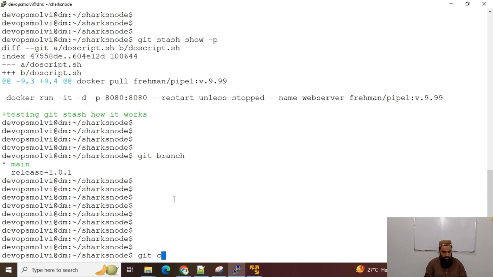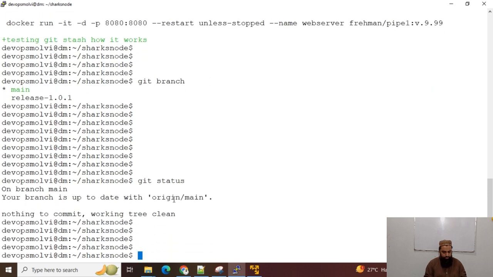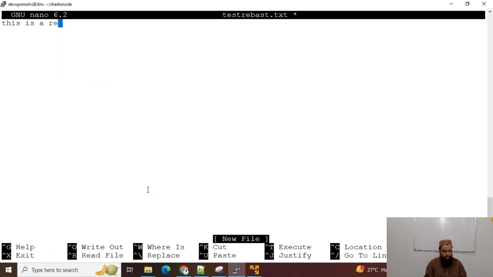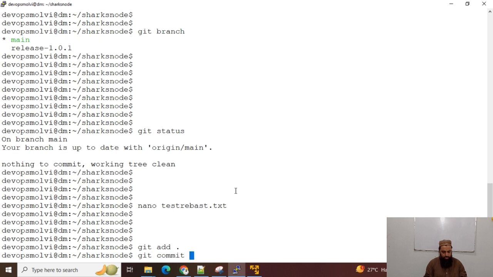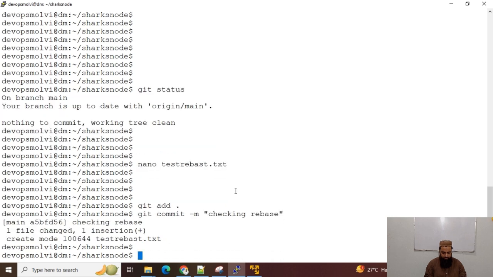And git status, I am on main branch, nano test rebase.txt. This is a rebase test. Okay, a rebase actually copies all the content from one branch to another branch. We will see now. Git add and git commit minus m, checking rebase.